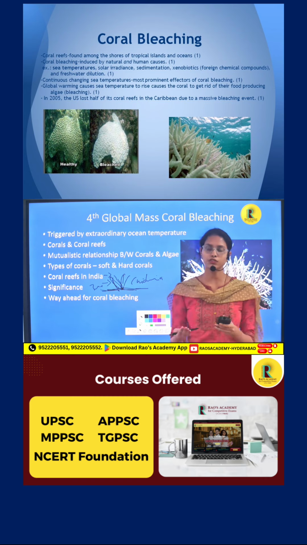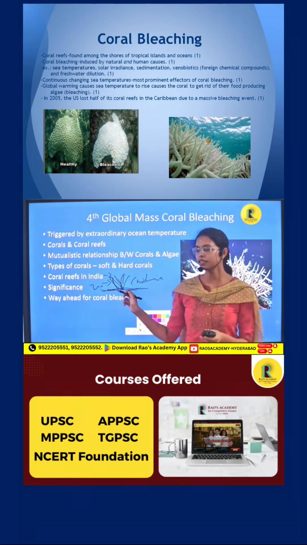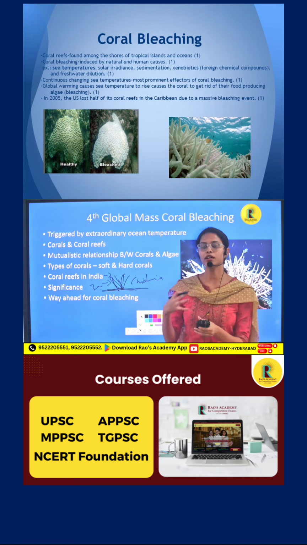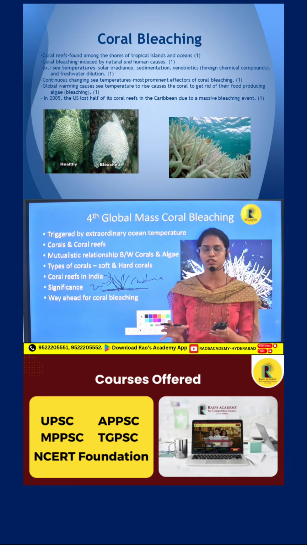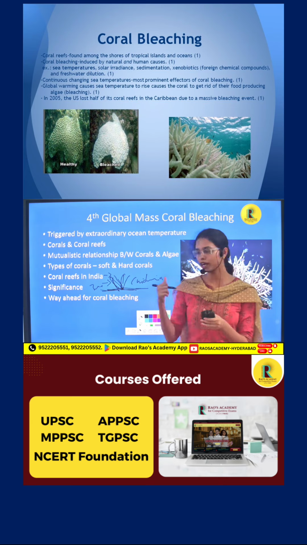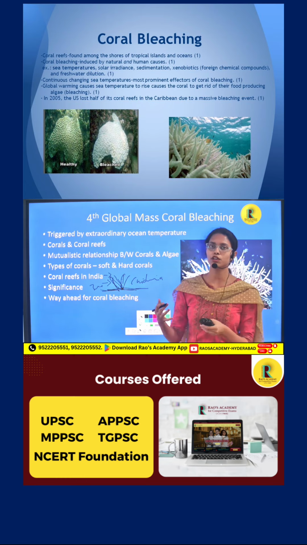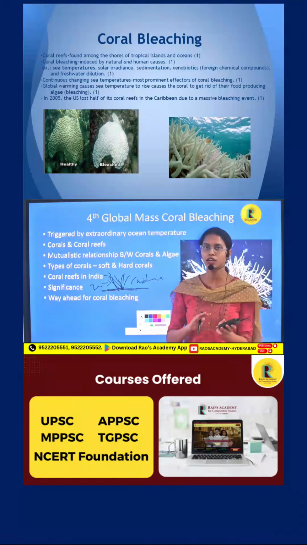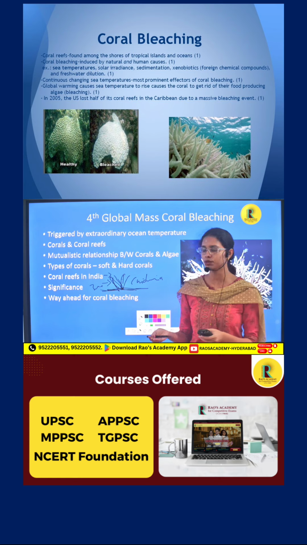That is, for whatever the zooxanthellae needs to carry out photosynthesis and produce food, the corals will provide all those needs. Whereas the zooxanthellae, after photosynthesis, provides carbohydrates to the corals, from which the corals produce calcium carbonate in order to produce their exoskeleton. So in that way both of them benefit in the symbiotic, mutualistic relationship.